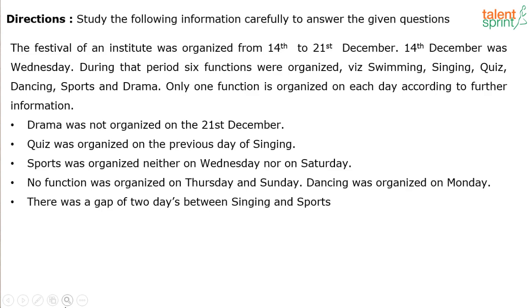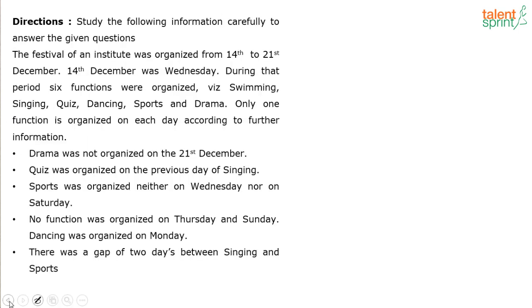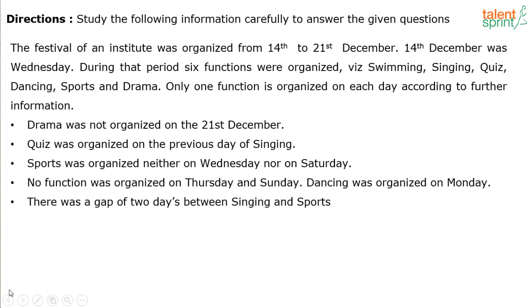So this is a linear arrangement based puzzle. It says study the following information carefully to answer the given questions. Now, the festival of an institute was organized from 14th to 21st December. 14th December was Wednesday. During that period, 6 functions were organized among swimming, singing, quiz, dancing, sports and drama. Only 1 function is organized on each day according to further information. So 5 clues have been given to you. Using these 5 clues, you have to complete the arrangement. Okay, so 3 minutes is what you have. Your clock starts now.